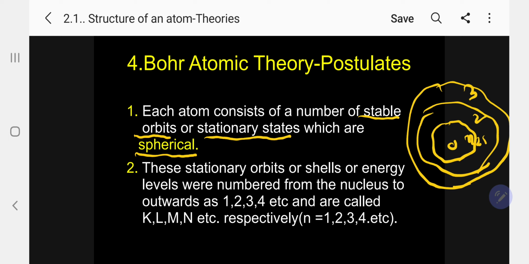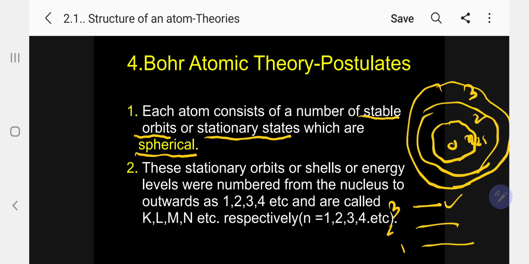So here, only this we are seeing in the form of here. Kindly follow. This is the three levels, level 1, level 2, level 3. Please compare these two, don't confuse yourself. In the atom, the first level is indicated here. Second level is indicated, this is the second level, this is the third level. So, kindly follow. Each atom consists of a number of stable orbits or stationary orbits, which are all spherical.